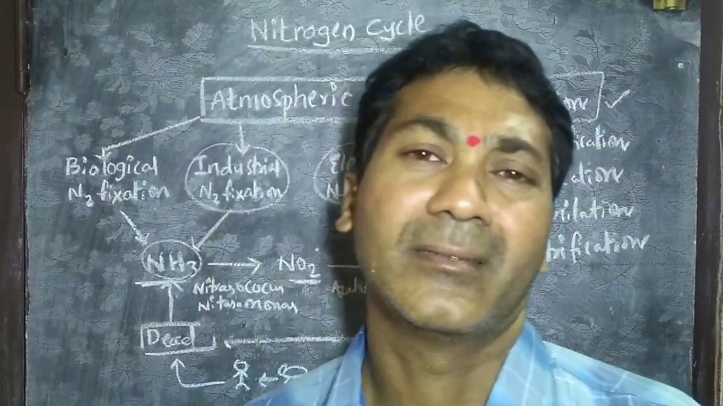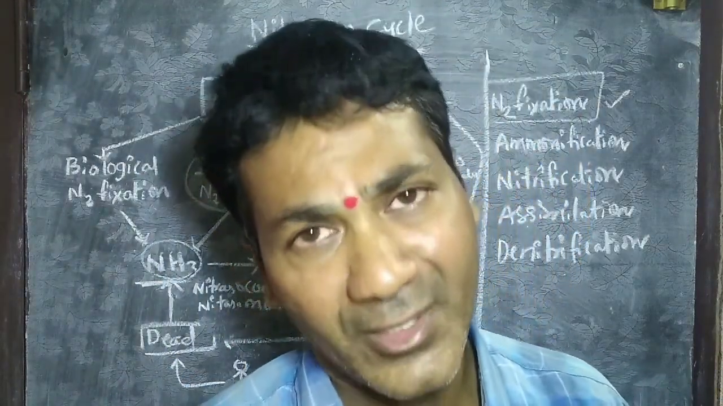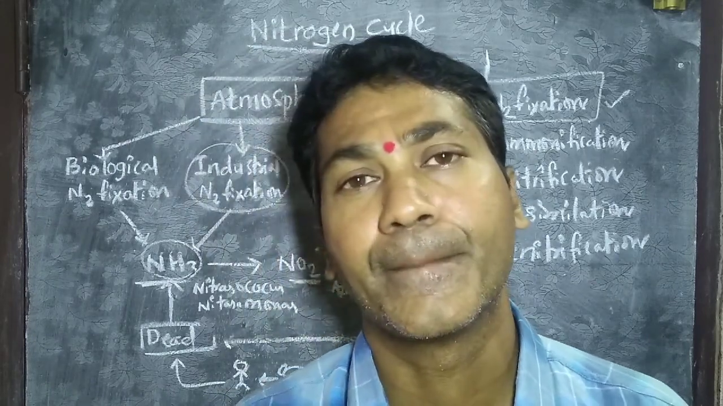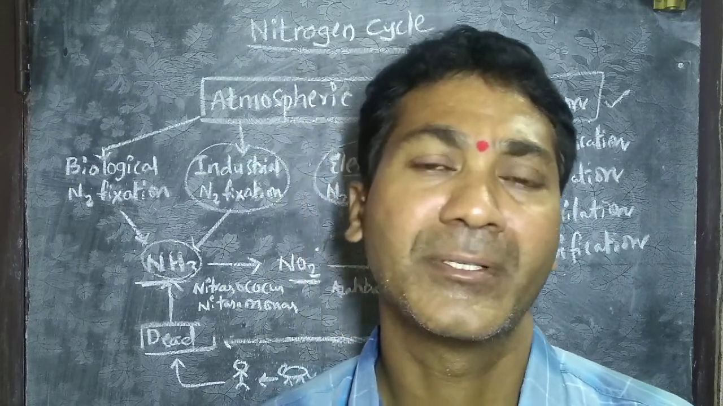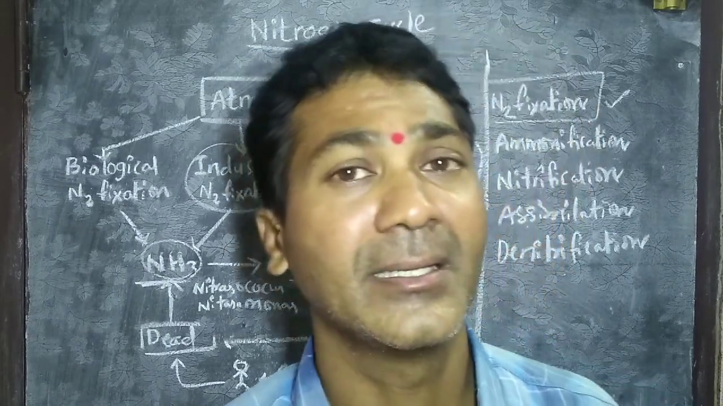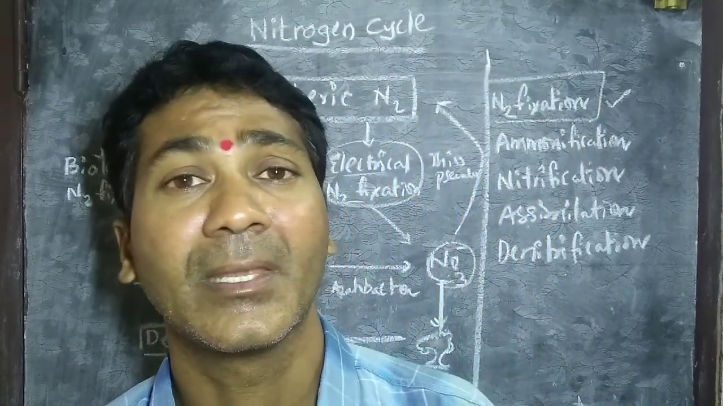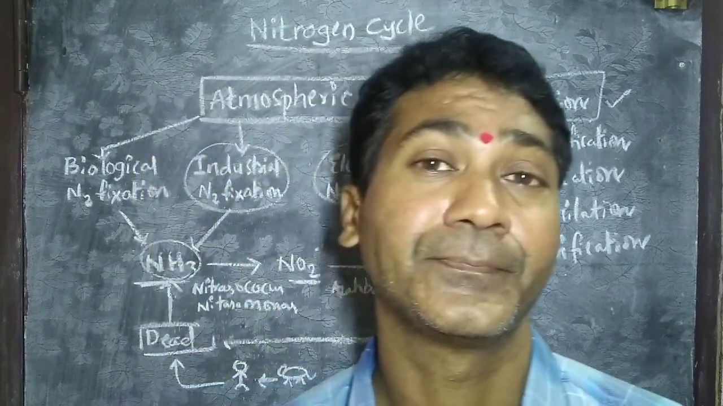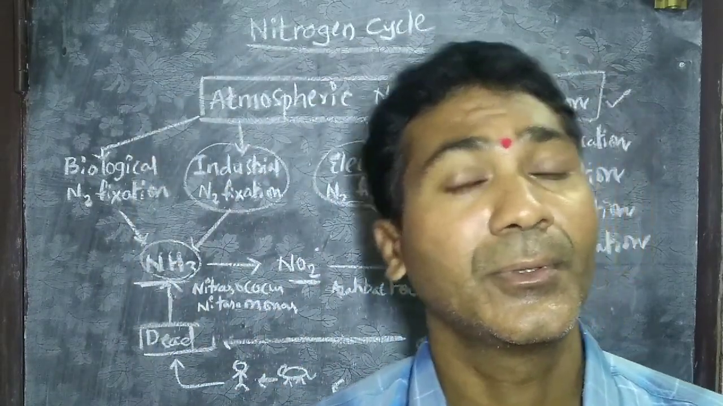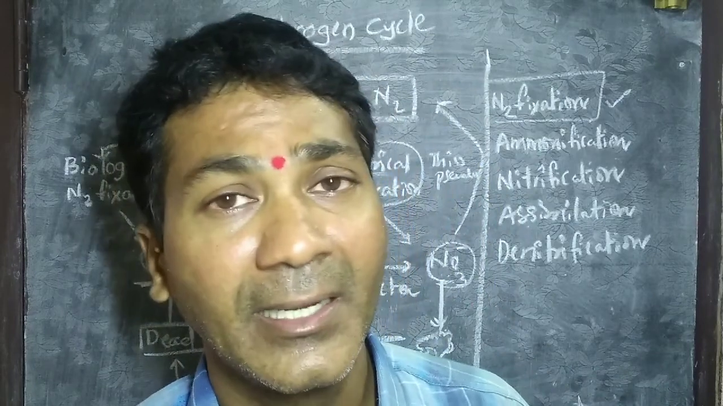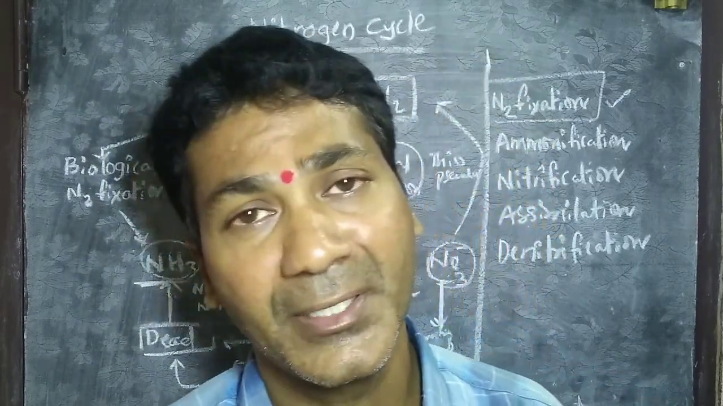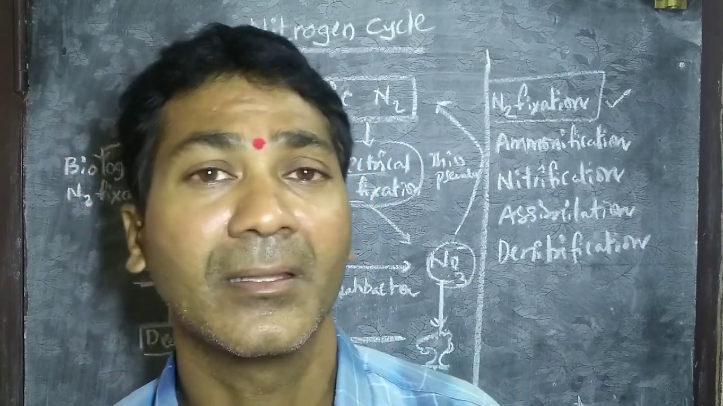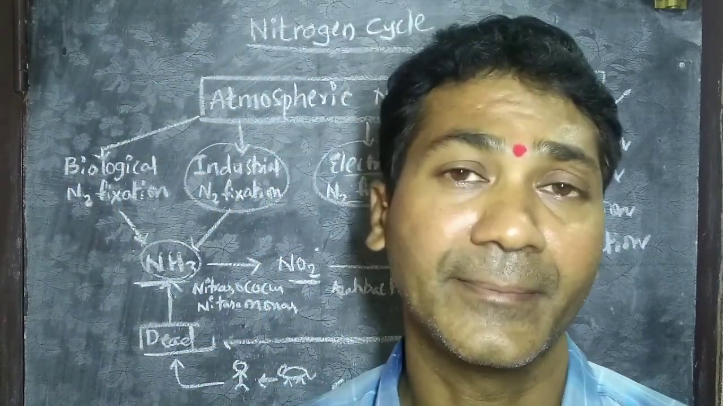Nitrogen is one of the essential elements to the living kind. It is present in enzymes, hormones, proteins, amino acids, nucleic acids, and chlorophyll, etc. So it is essential to the living kind, whereas nitrogen is available in nature in the form of gas. That means molecular state.